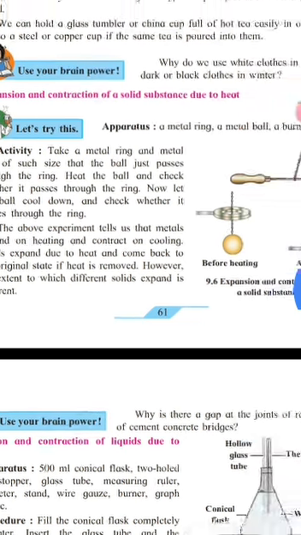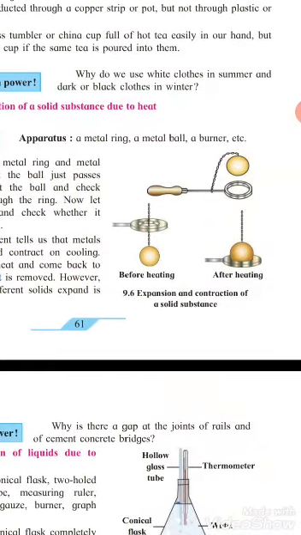Now see in the diagram. Previously, the metal ball is able to pass through the ring. But when the metal ball is heated, what will happen? It doesn't pass through the same ring.